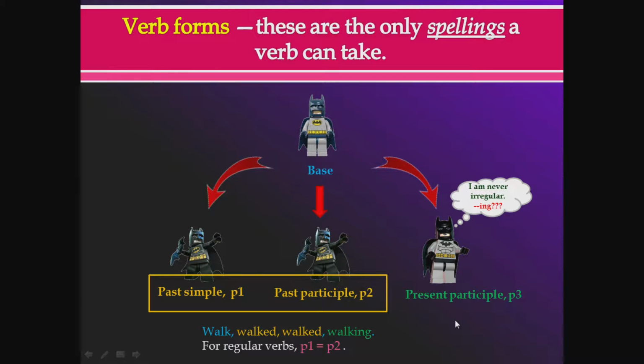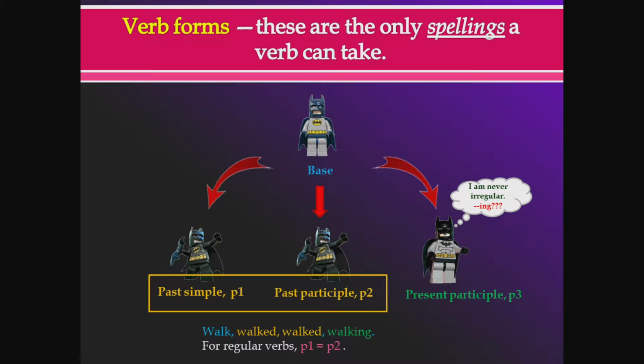Now, the present participle, the last form, is the easiest of all these forms because it's the same for regular verbs and it's the same for irregular verbs. It's always the same. It doesn't change. And it's the easiest one to make. You just add ing. So you take any verb that you can think about, and if you want the present participle form, just put an ing on it. For example, climb, climbing, eat, eating, swim, swimming, like that. So it's the easiest form to make because you just add ing to it. It's always the same for every single verb. The present participle form is the easiest one.